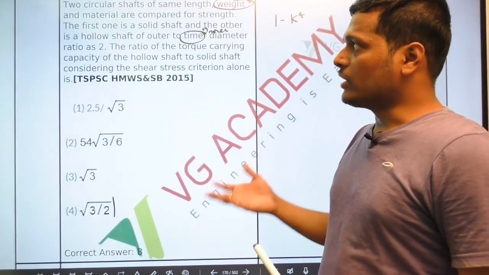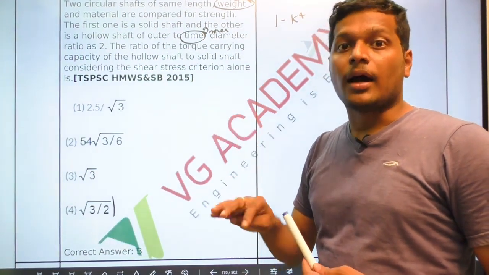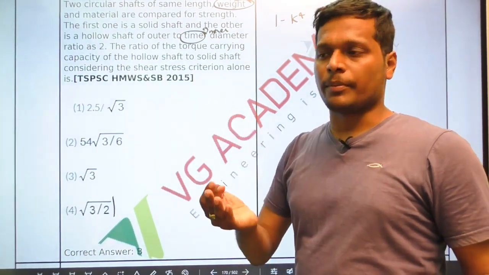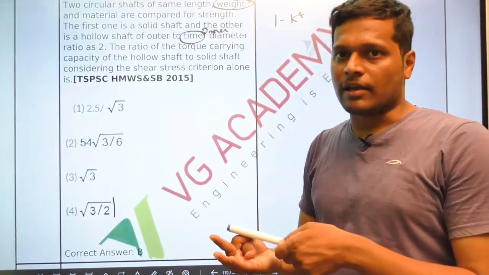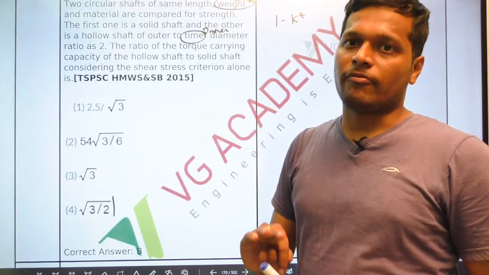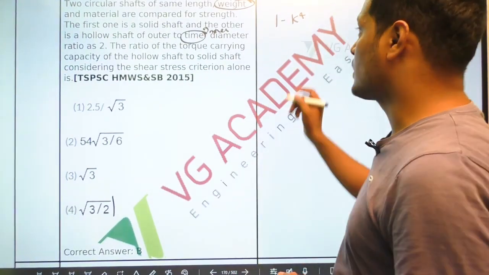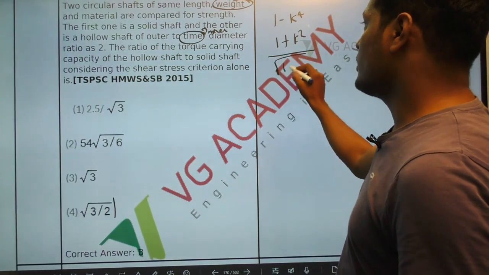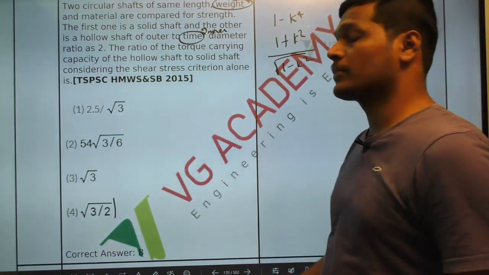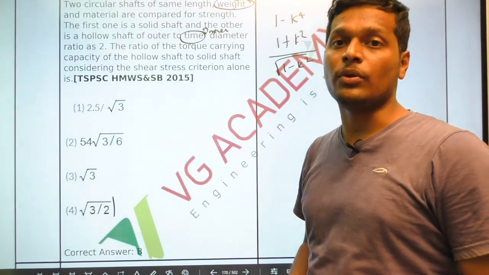Similarly, when you have the same area or same weight, both considering the same density, obviously same weight or same area, both will have the same meaning. Second case, whatever I have given you, is 1 plus k square divided by square root of 1 minus k square. And there is one more case I have given you.